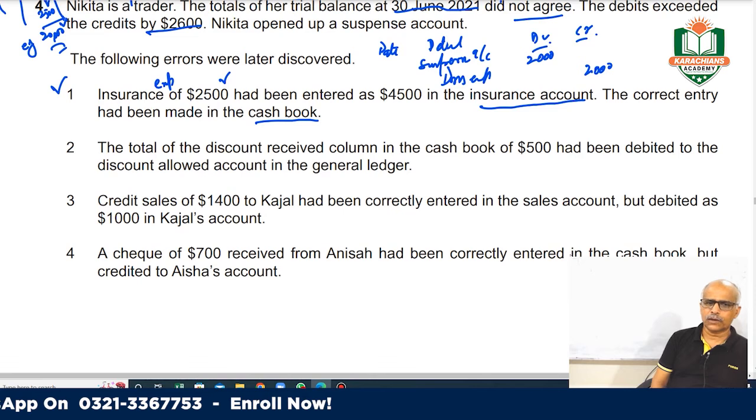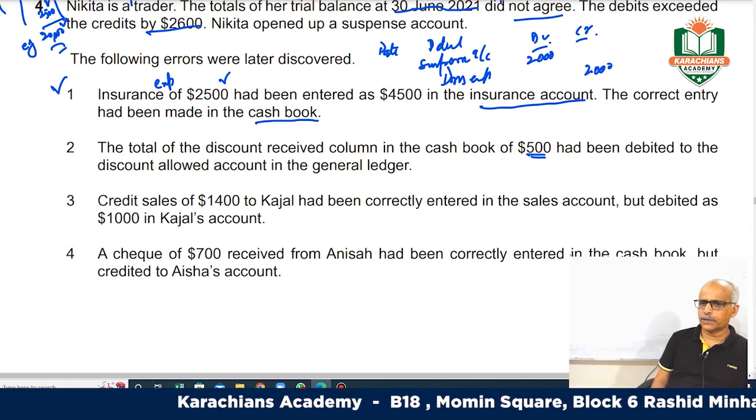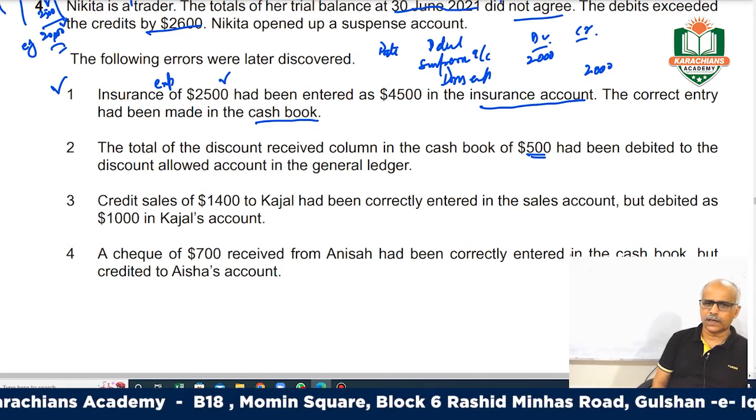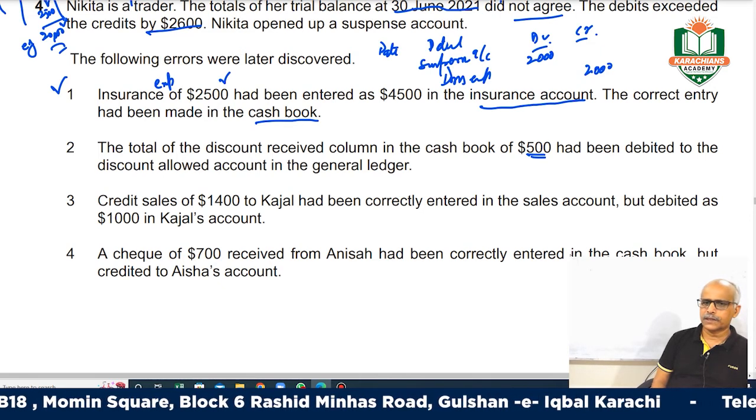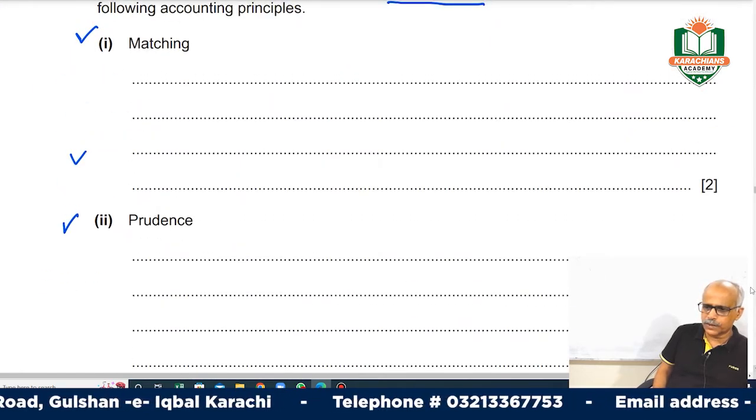Here you have recorded an excess. Come to entry number 2. The total of the discount received column in the cash book of 500 had been debited to the discount allowed column in the general ledger. What mistake have you made?